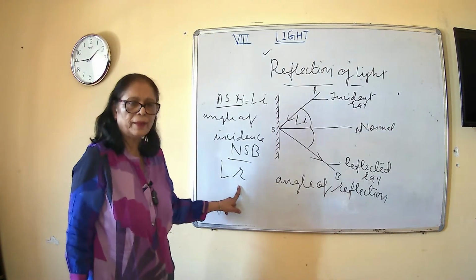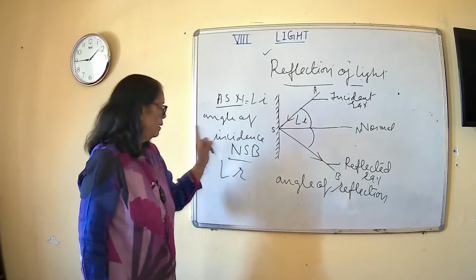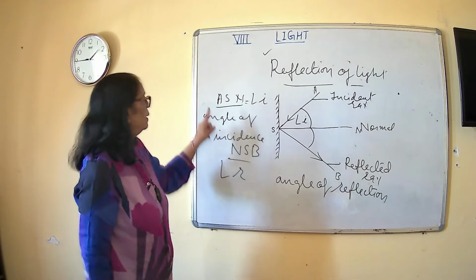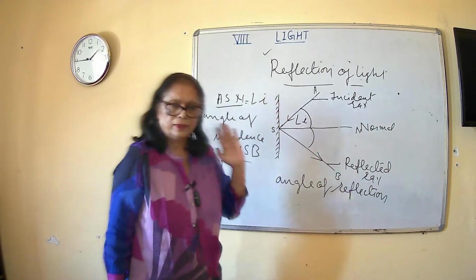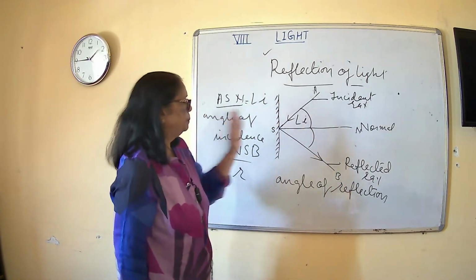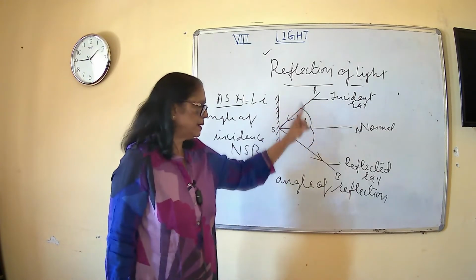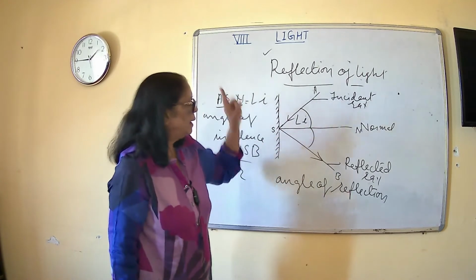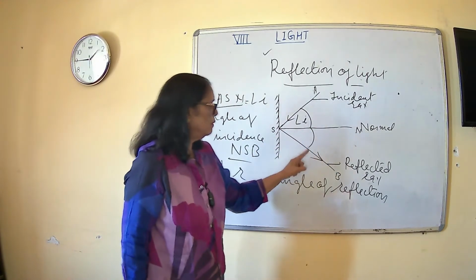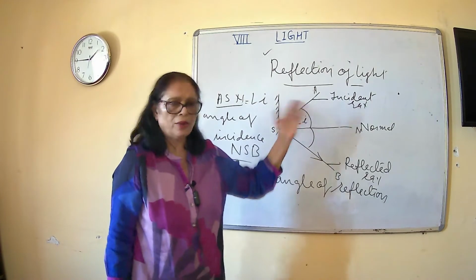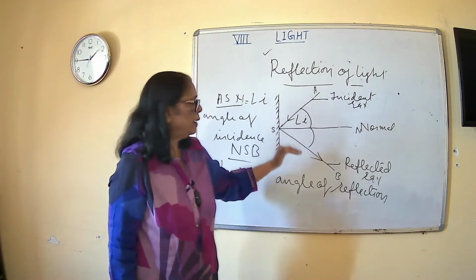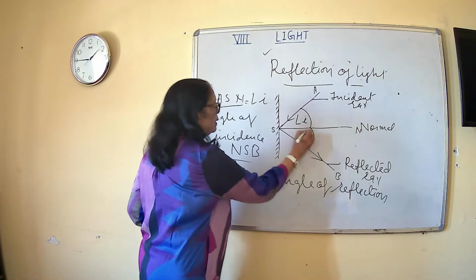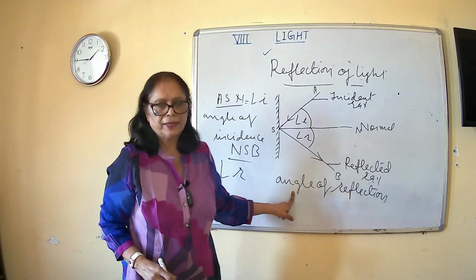Angle r, not capital R, angle small r. R is for reflection. So angle r and angle i. So again I will repeat, the angle between incident ray and the normal is known as angle of incidence, and the angle between the reflected ray and the normal, or you can say between the normal and the reflected ray, is known as angle r, that is angle of reflection.